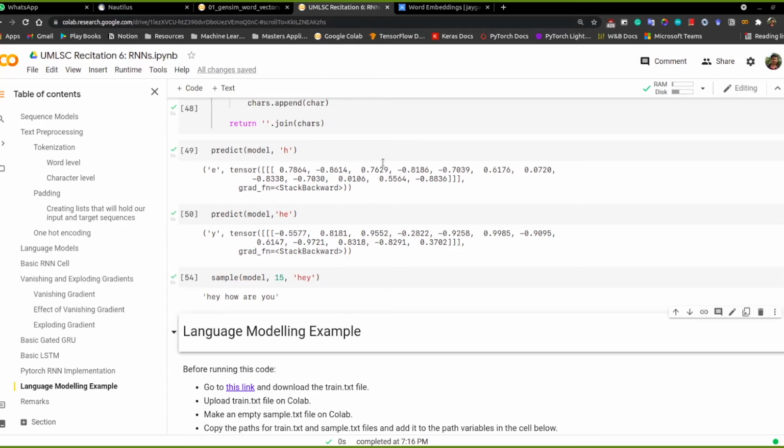Another way of dealing with this is to put a restriction on the max sequence length we will process. We choose only up to the max sequence length, and whatever comes after that, we ignore. If a sequence is shorter than the max sequence length, we pad up to it. That is the second way of dealing with language modeling, like training RNNs or any language model that we have.